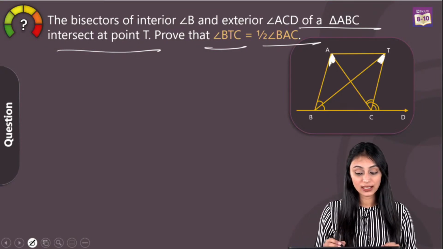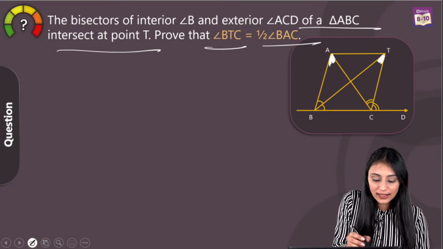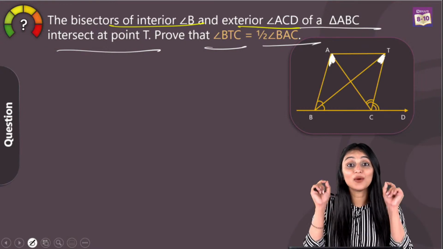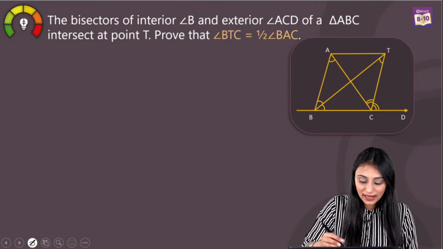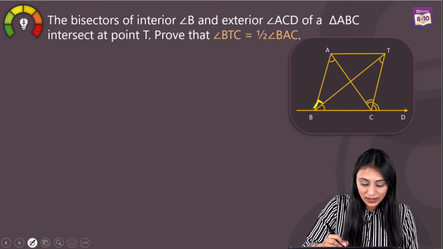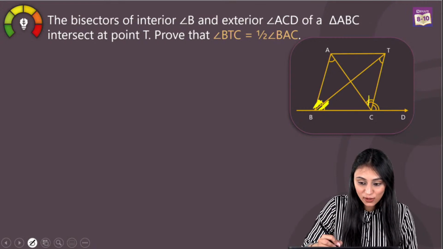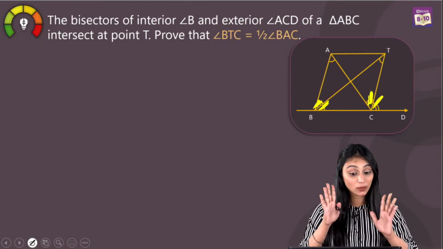Now to prove this, first look at the keywords. We are given the bisector of angle B and exterior angle ACD. We are talking about the bisectors. So bisectors mean here that these two angles will be equal. ACD, the bisector of ACD is also given. So this is also equal, correct? We are talking about bisectors.